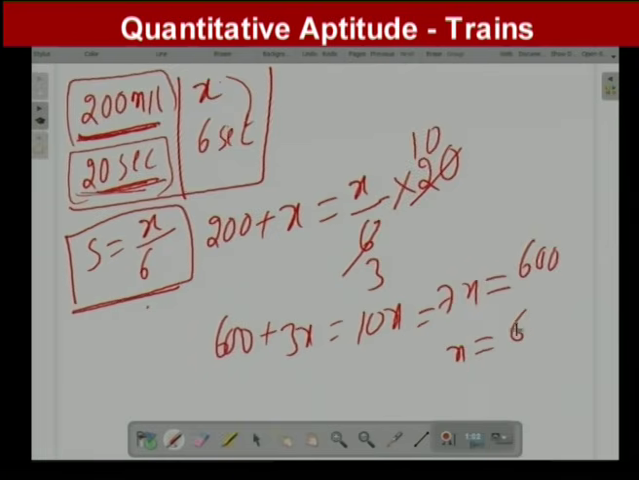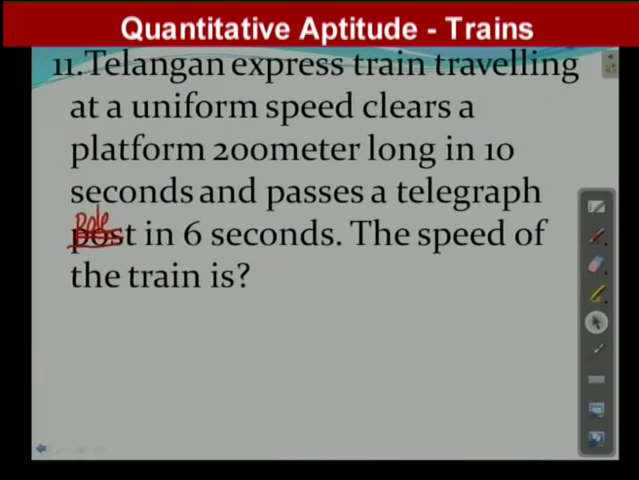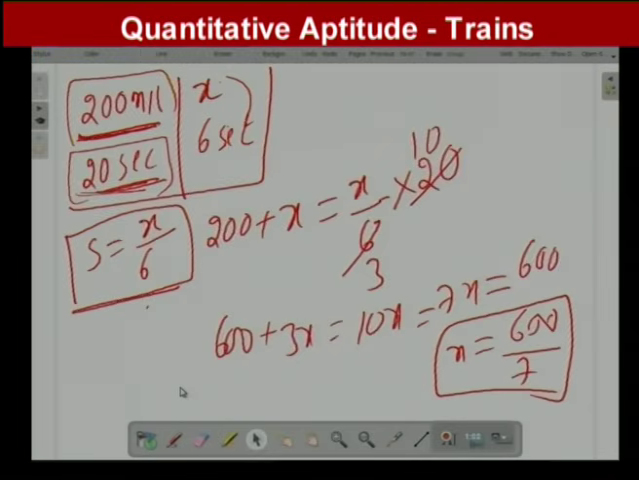x is equal to 600 by 7. If you simplify this, you will get the length of the train. But what did he ask you to find? He doesn't want the length of the train. He asked you to find out the speed of the train, right? So substituting this x value here, what am I getting? 600 by 7, by 6. So 100 by 7.